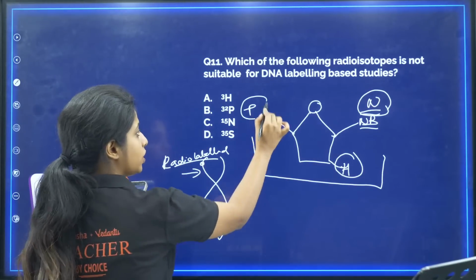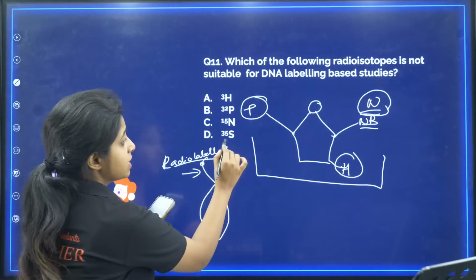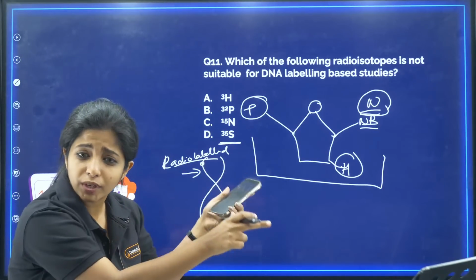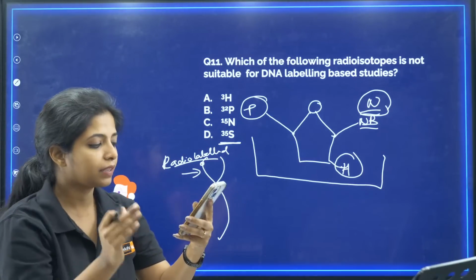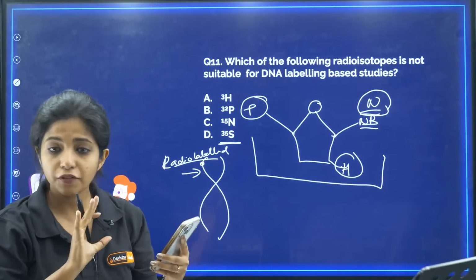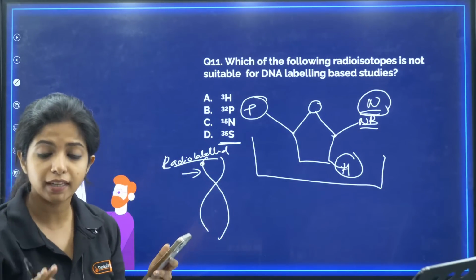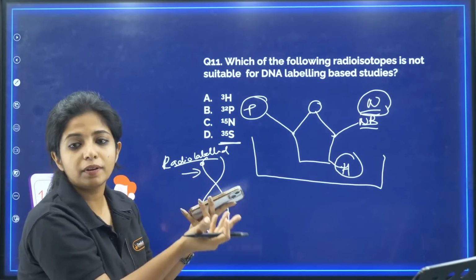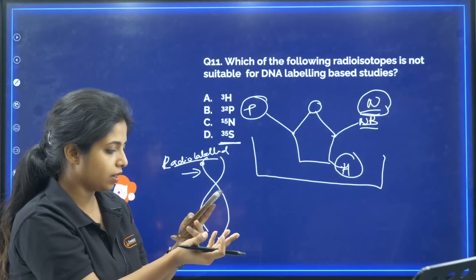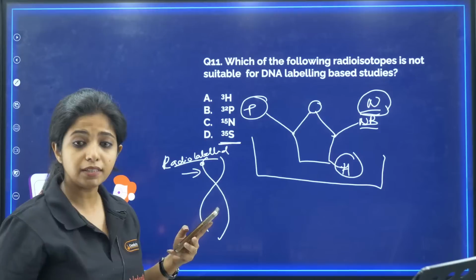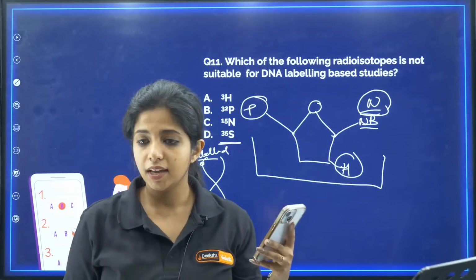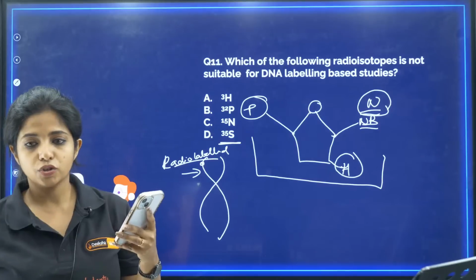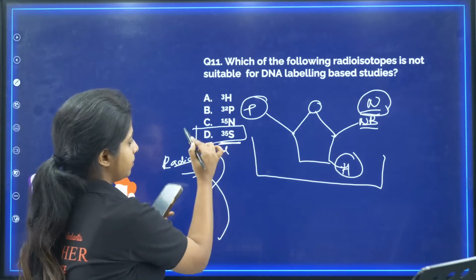I can label phosphate also, but is sulfur a part of it? Is sulfur a part of our nucleotide that makes up the DNA? The answer is no. Sulfur is not the part of the nucleotide that makes up the DNA. So even if I use this, it won't be radio labeled because sulfur is not at all taken. It does not contain sulfur. In proteins and all you might have it. In this you do not have sulfur. Always remember. So your answer becomes D.